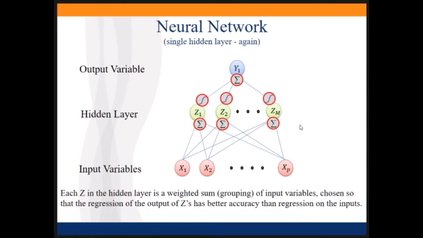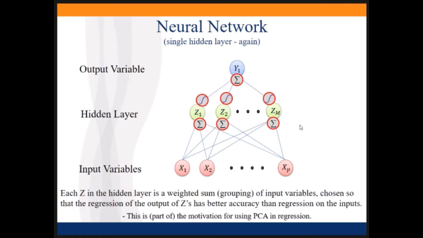Okay, so back to the neural network. This is a single layer picture. If we look at the motivation, or what's going on here, each Z is a weighted combination of the X's, right? So we take some of the X's, we apply weights, and that's what goes to the Z. And the idea is when we do regression on the outputs of the Z's, that'll give us better accuracy than just regression off the X's directly.